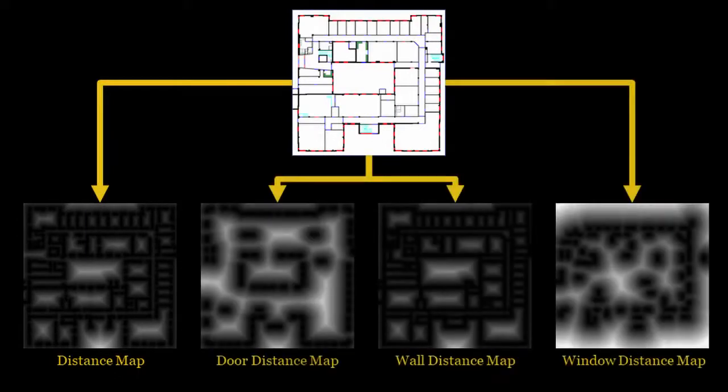Also known as likelihood fields, these maps represent the distance to the nearest occupied cell. Additional label-specific maps are also computed. During runtime, these maps are used to estimate the likelihood of each Monte Carlo pose hypothesis.